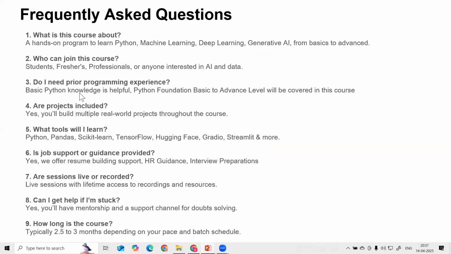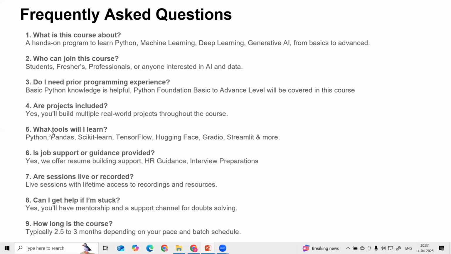Do I need prior programming experience in this field? Yes, basic Python knowledge will be helpful. If you are not from a technical background, if you are completely from a non-technical background, I will be taking Python foundations from basic to advanced in this course. And are hands-on projects included? Yes, the projects are also included, and we are going to solve real-world projects.